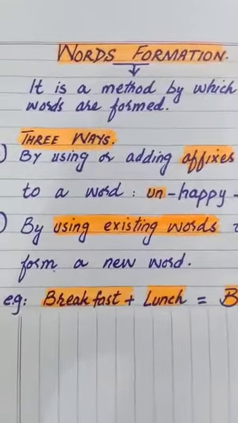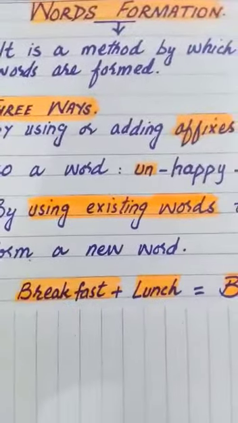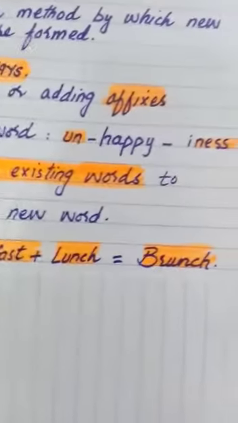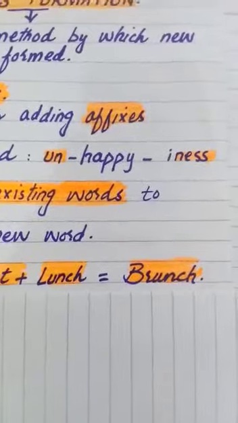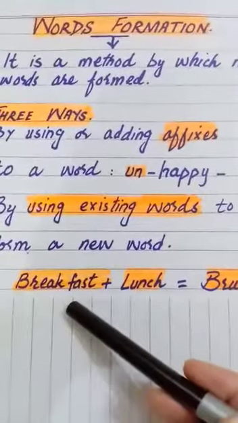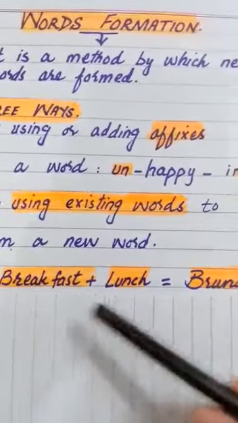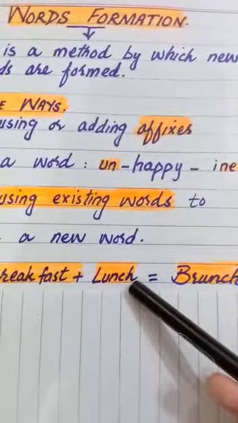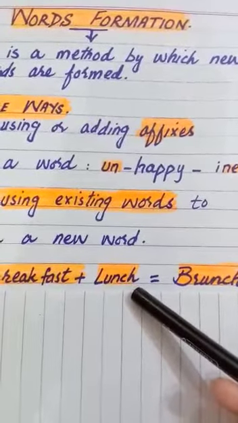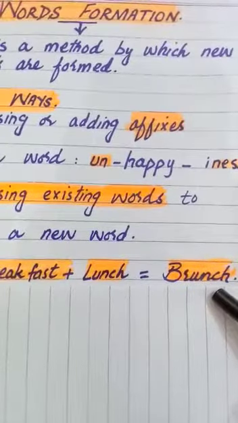For example is breakfast and lunch. They are 2 words, and you are here looking at third word, that is brunch. You take the first part of breakfast and the last part of lunch, and you are making a new word, that is brunch.